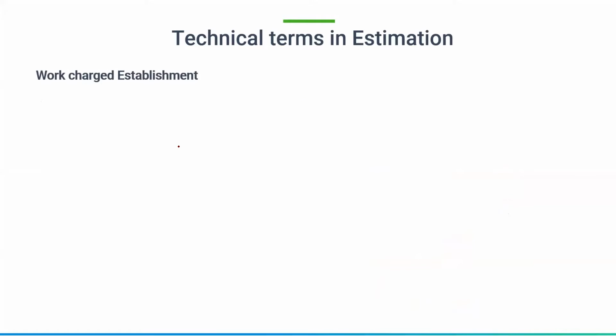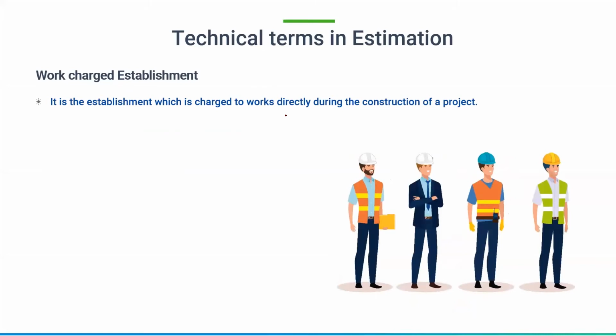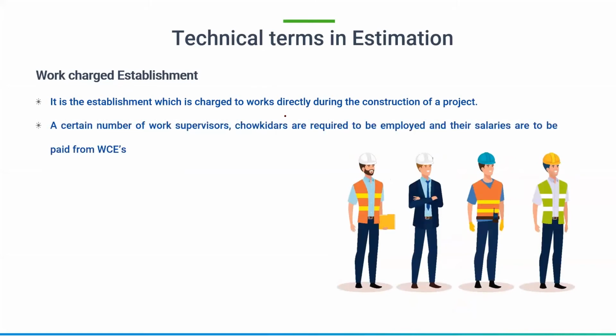Next is work charged establishments. Work charged establishments can be termed as the charges which work directly during the cost of the project. It can be the chowkidars or the supervisors. We will need to pay some salaries for them, which can be paid from these work charge establishments. Say, for example, if you want to install your electrical board, you cannot estimate the same thing in your estimation.